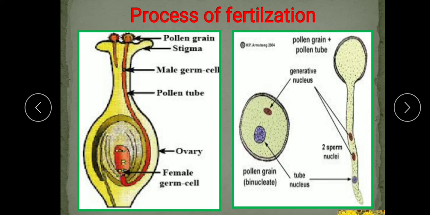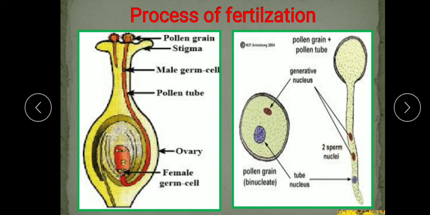The nucleus of the pollen tube divides to form two male gametes. You can see here the generative nucleus and the tube nucleus. The generative nucleus again divides and forms two sperm nuclei. So, the nucleus of the pollen tube divides to form two male gametes.